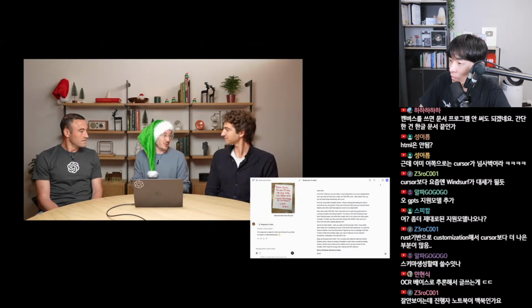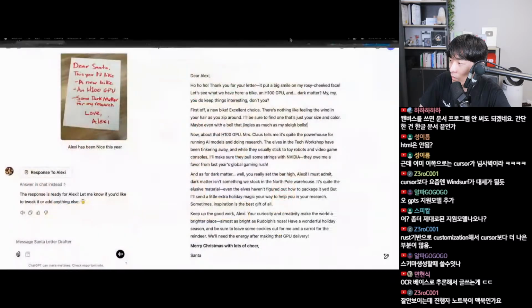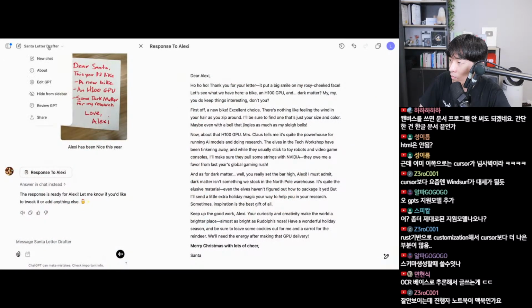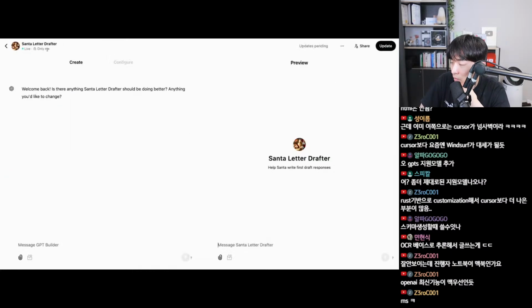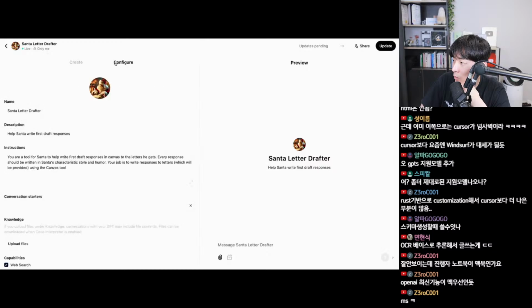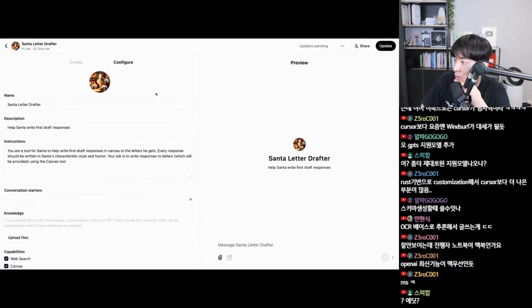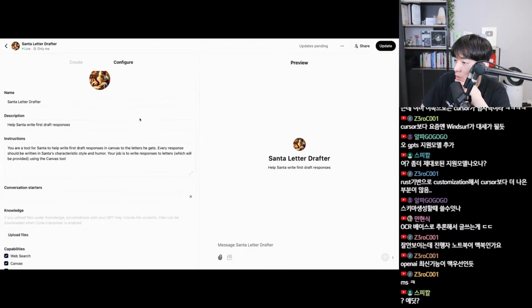So do you guys want to see how I made this? Could you show? Yep. Yeah, please. So if we go up here into the GPT, excuse me, and hit Edit, and that should take us to the configuration page. So this is how you set up a GPT. It's really pretty straightforward. You can get a picture and a name and a description so people in the store, if you choose to share it, can see what it's about.